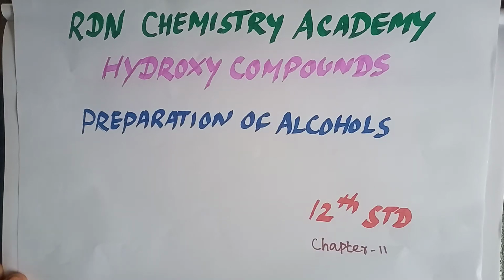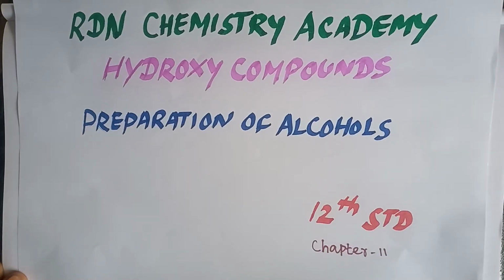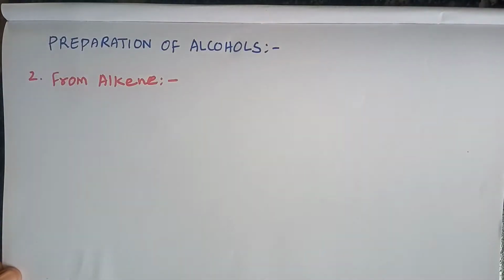Good morning, guys. Today we are going to discuss the preparation of alcohols. Alcohols can be prepared from alkenes. Here, the addition of water across the double bond of an alkene in the presence of concentrated sulfuric acid gives alcohols. This reaction follows Markovnikov's rule.